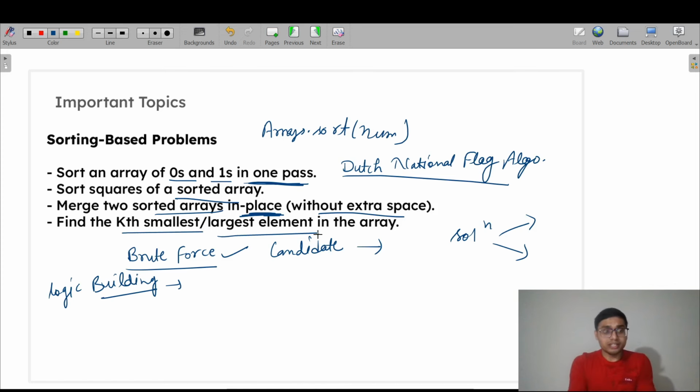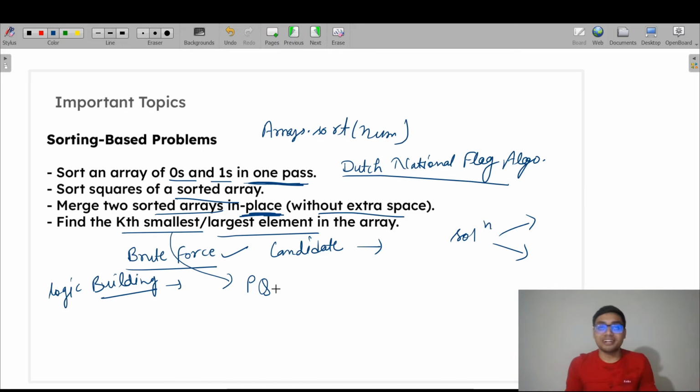If you are sorting, then you can also do it, but suppose the solution that you are going to solve using sorting is not accepted by the TCS compiler, then what will you do? In that case, you have to think optimally. You can use a priority queue to solve these problems. These things we already covered.